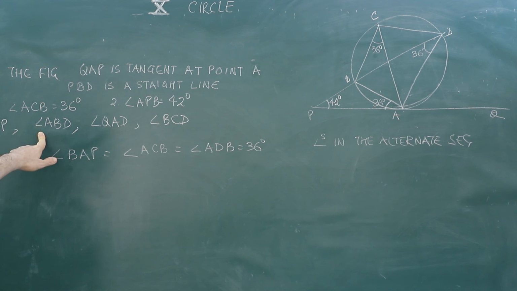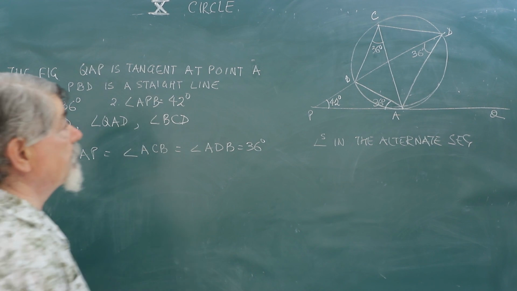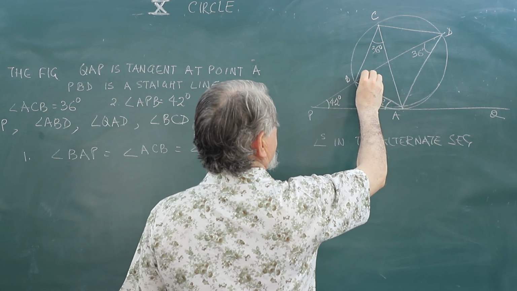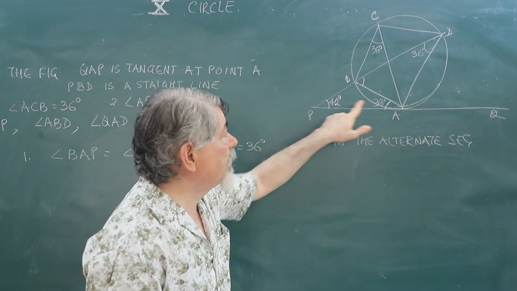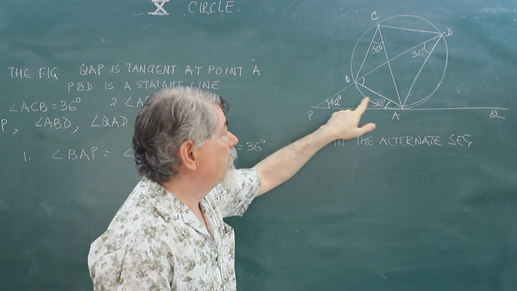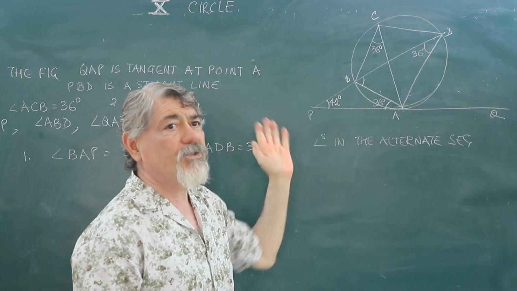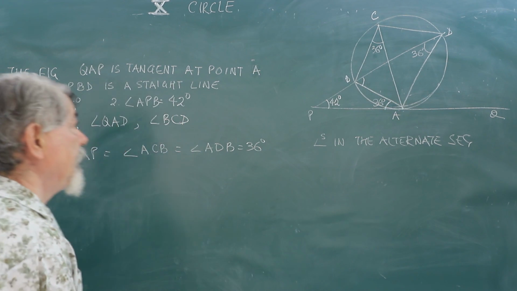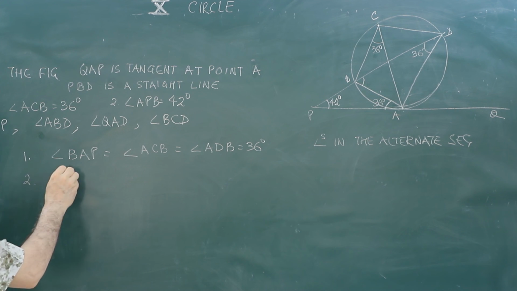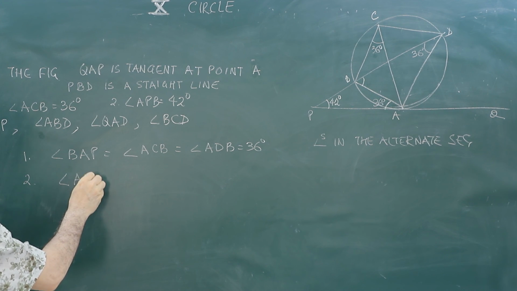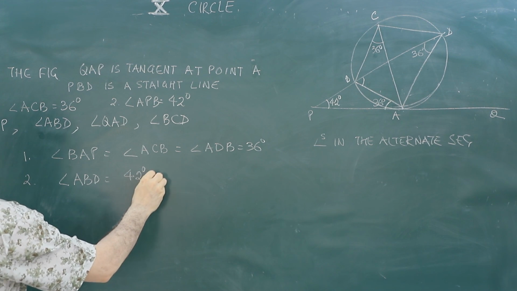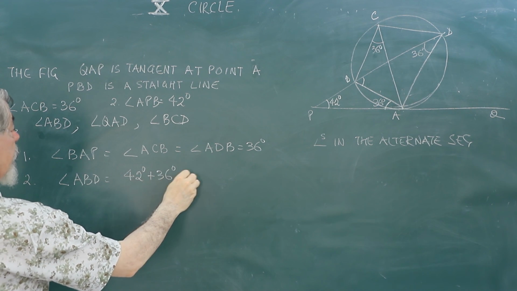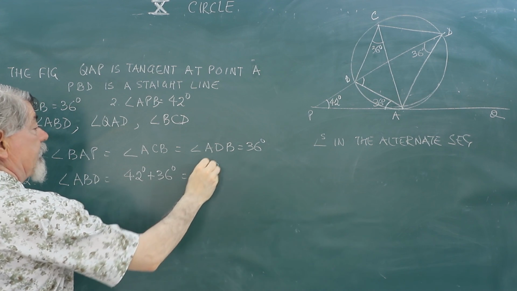Then let us see what is ABD. This angle ABD will be the sum of these two angles. Simple. Exterior angle of a triangle is equal to the sum of the interior opposite angles. So I can use angle ABD will be equal to 42 degree plus 36 degree, that is 78 degree.